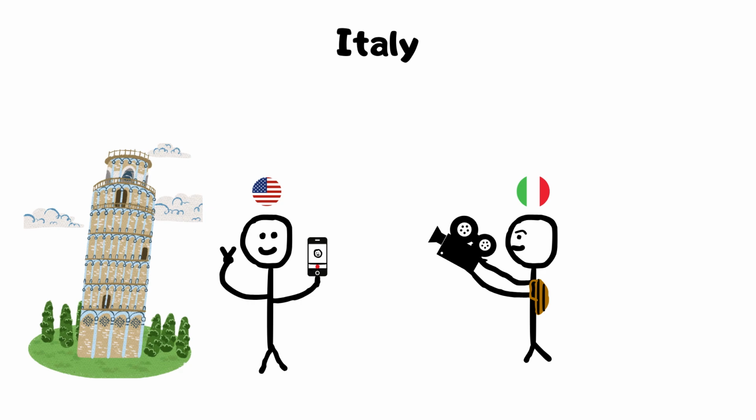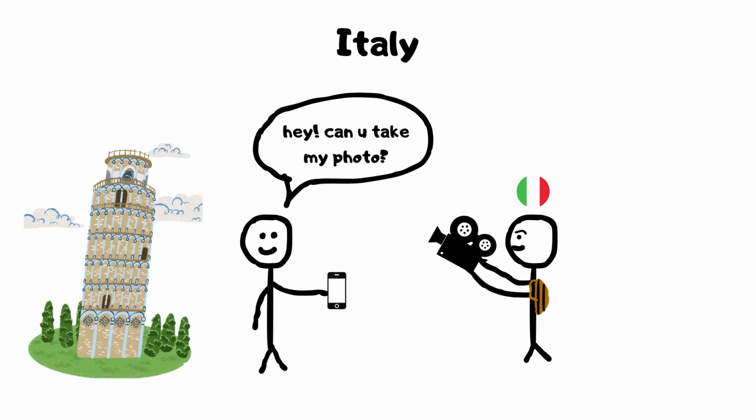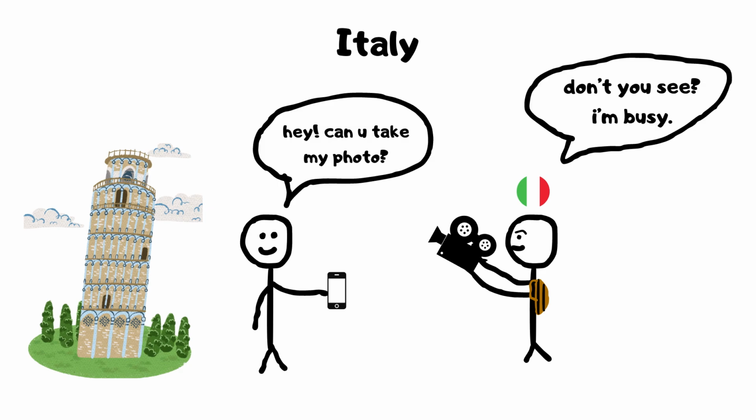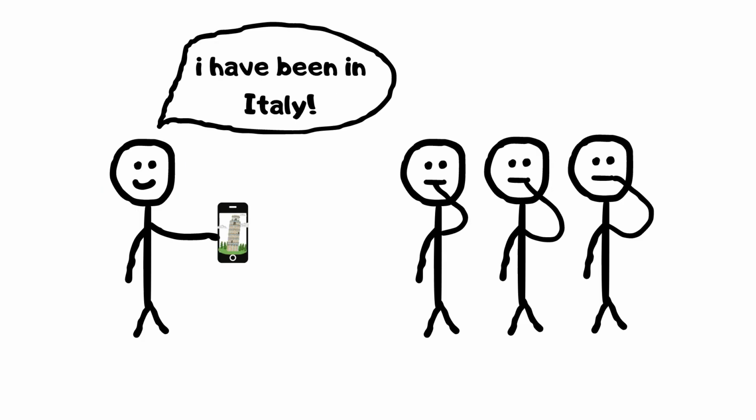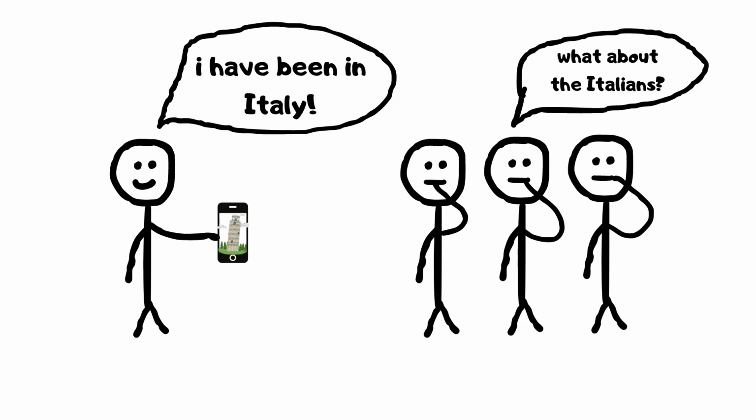Hasty generalization, making a broad claim based on a small or unrepresentative sample. For example, meeting a few rude people from a specific country and concluding that everyone from that country is rude is a hasty generalization. It doesn't account for the diversity within the population.